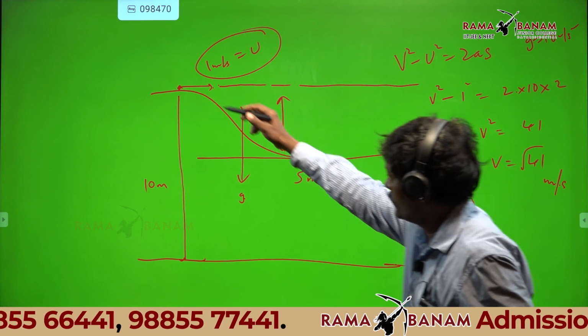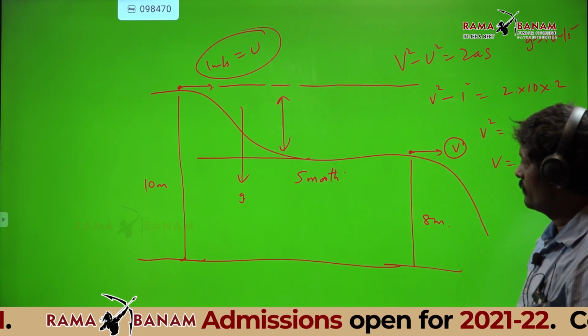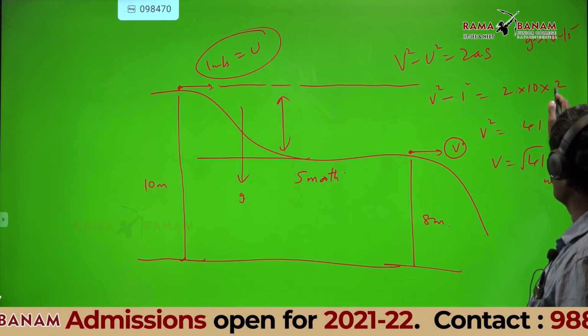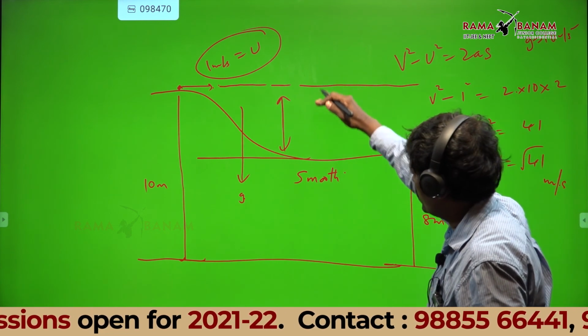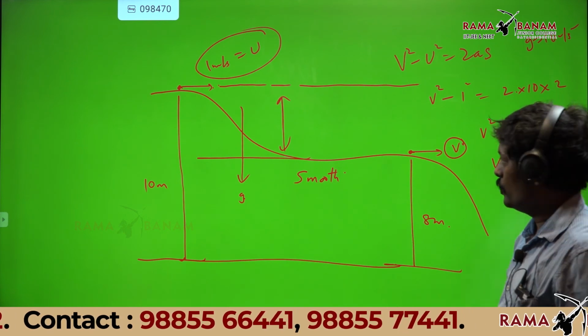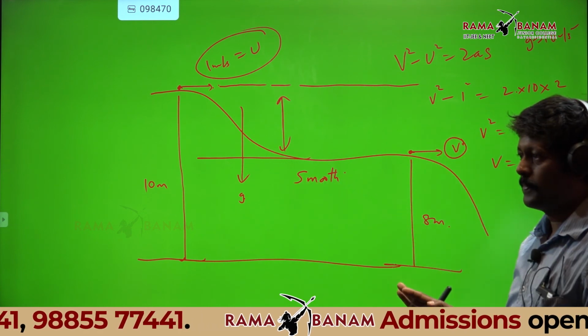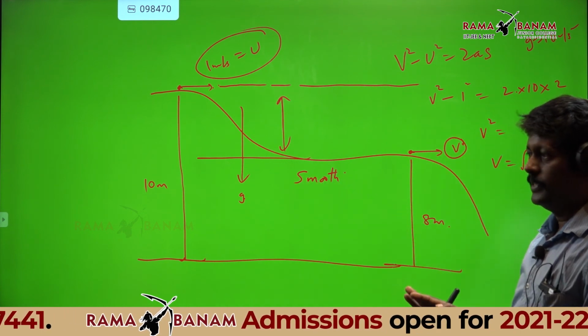This is 10 meters, this is 8. So how much has it come down? 2. So s is 2. What is the acceleration downward? 10, g. So in the direction of displacement, what is the acceleration? You have to take that. Square root of 41. That's all.